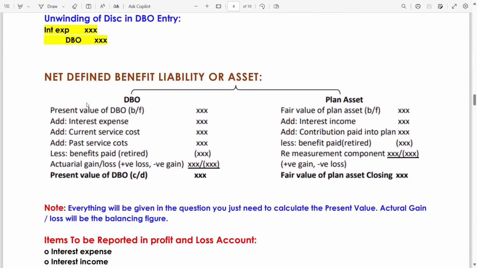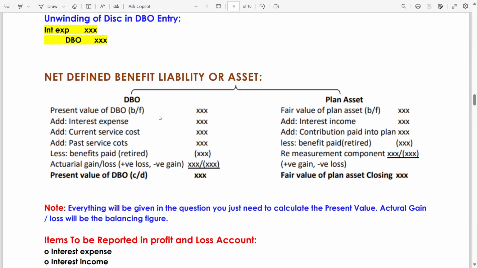Now, whenever there is a question on DBO, we will use this structure while solving the question. DBO and plan asset. Present value of DBO means brought forward. Always your opening will be present value.